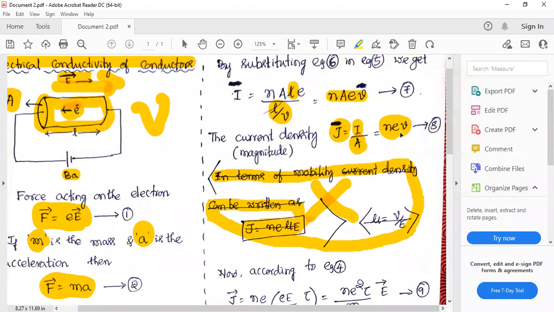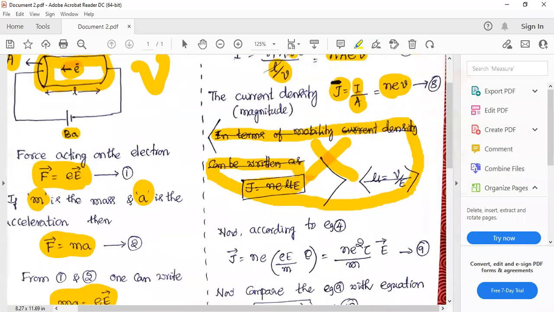Here you have current density as nev, right? In the place of v, substitute this quantity: velocity is nothing but eE divided by m into tau. From now on, I will remove this vector symbol. I will just consider the magnitude. Now, let us move forward.